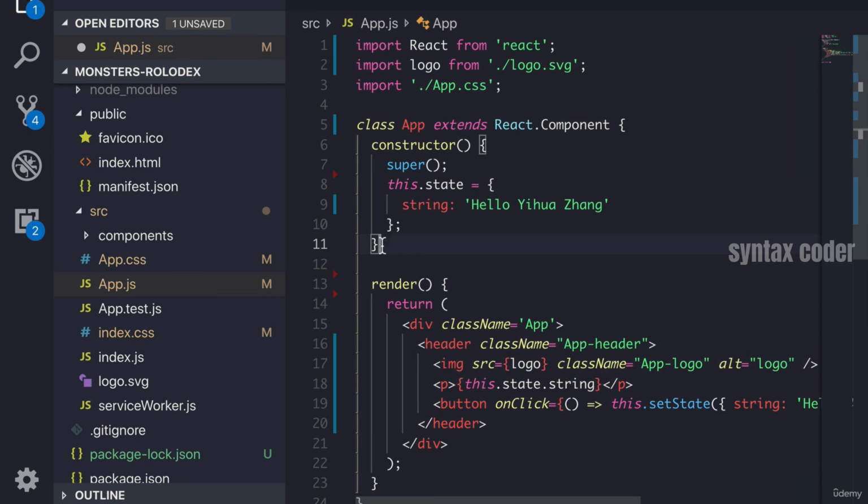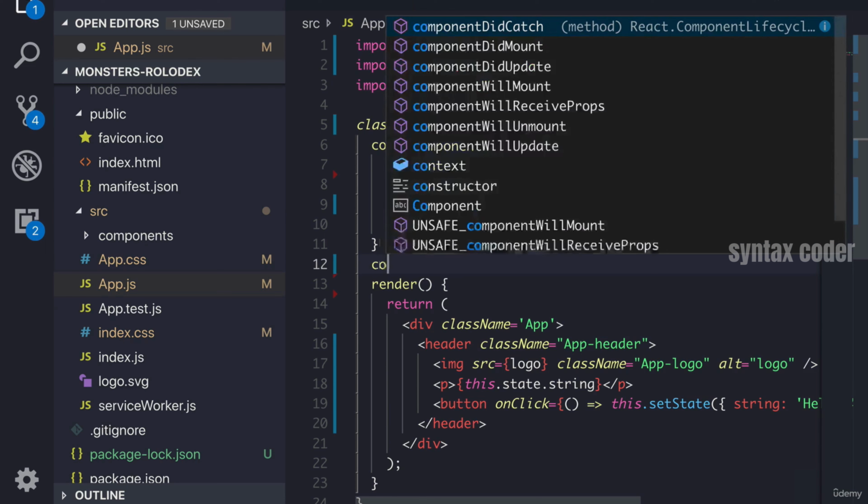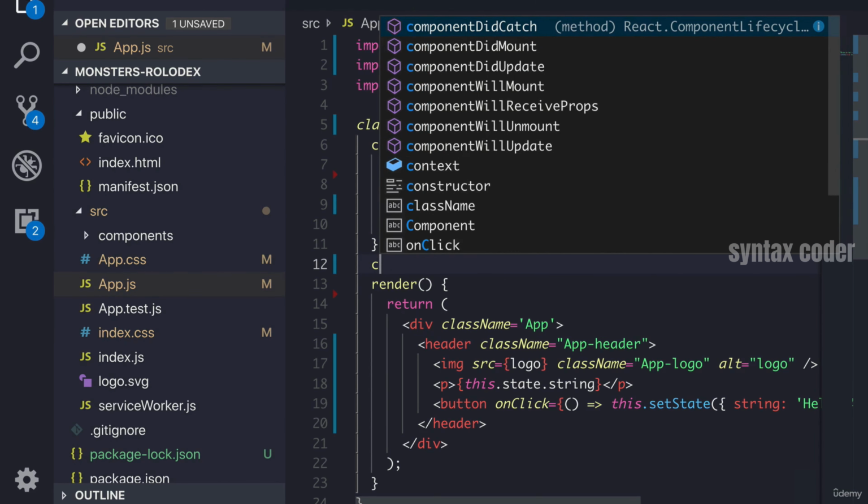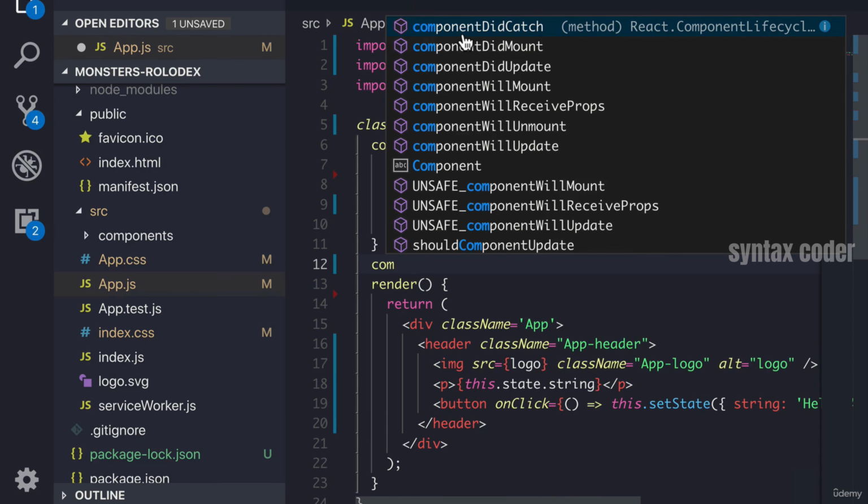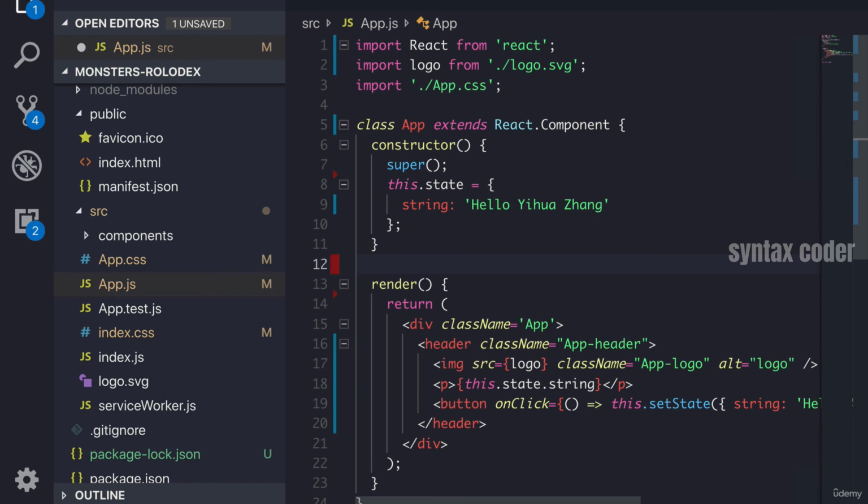As you'll see, we'll learn about lifecycle methods and how these components have some important methods already on them, such as if I type in COM here, you'll see that I have some methods that comes from the React.component lifecycle. But we'll get to that shortly. Another thing I want to talk about is this idea of an API.